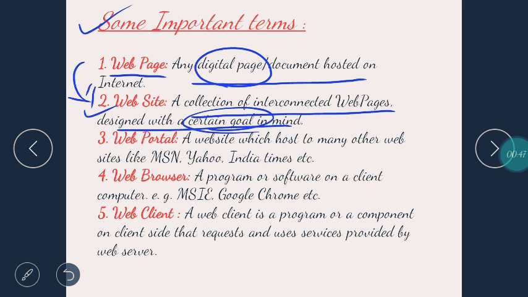So that means if there is a website, let's say, suppose it's a website for your homework help, right? So there are many web pages on that very website that help you in your homework, and each web page has a different set of questions.